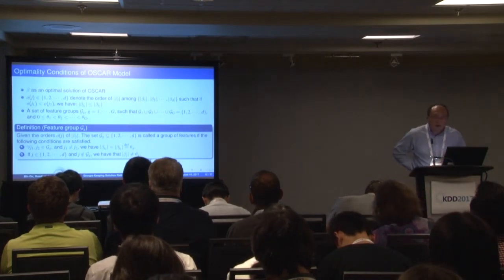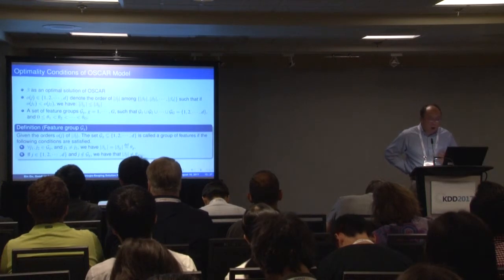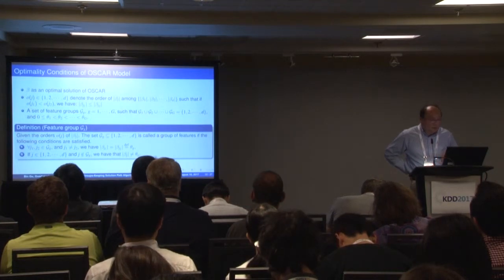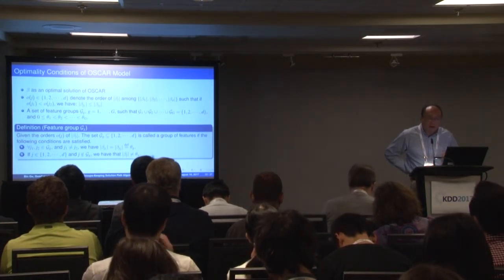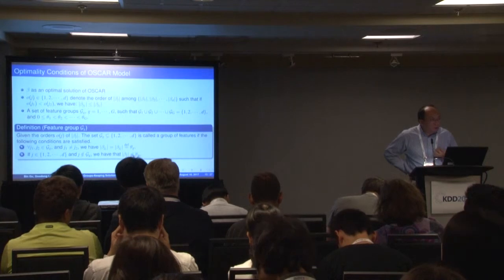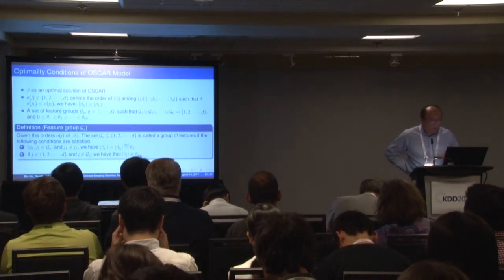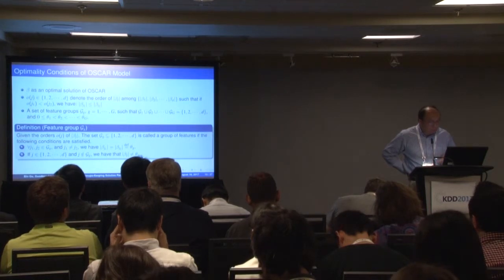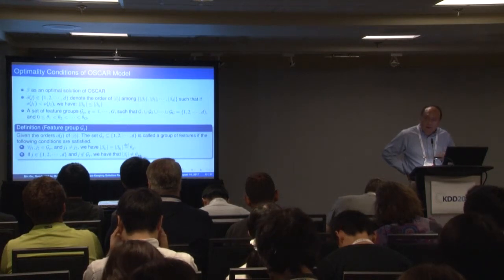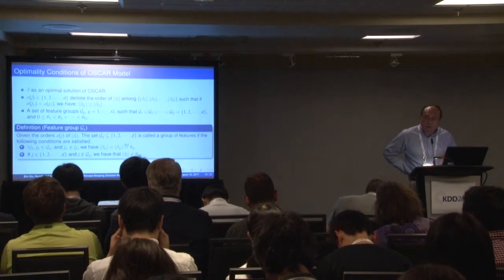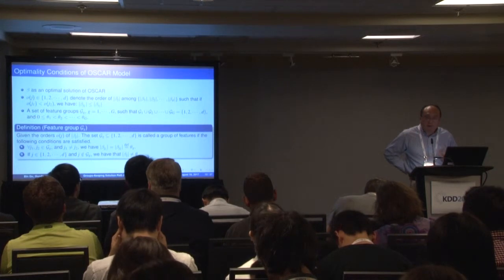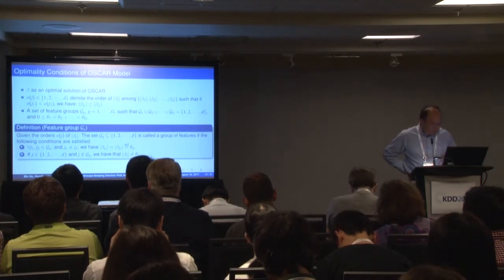To calculate the solution path, the first step is to calculate the optimality conditions for the OSCAR model. First we can use Fast OSCAR, the existing algorithm, to calculate one solution. Based on this solution, we can sort all the solutions. That means we sort all the beta, the weights of all the features. The features also have groups, so we also sort the group information. Each group has one set value, so we get set 1, set 2, up to set G. Every group has one value. Within a group, the features have the same weight. Different groups have different weights.